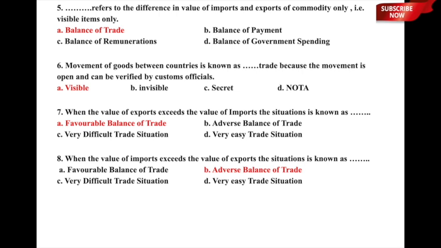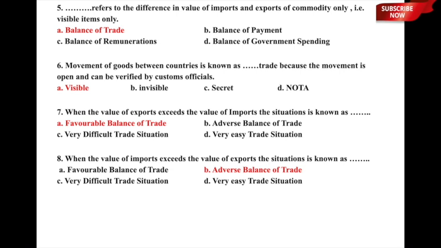Let us now move to the next question, which is but an obvious question. What will happen if the value of imports exceeds the value of exports? The question is, when the value of imports exceeds the value of exports, the situation is known as A, favorable balance of trade, B, adverse balance of trade, C, very difficult trade situation, or D, very easy trade situation.